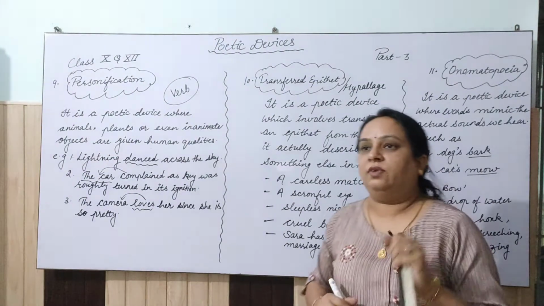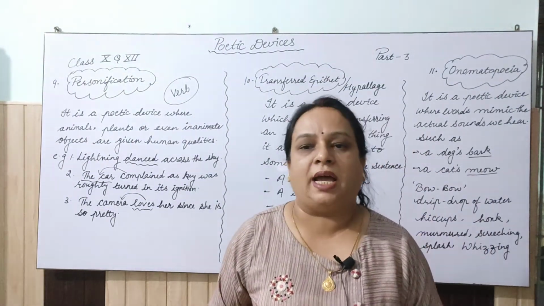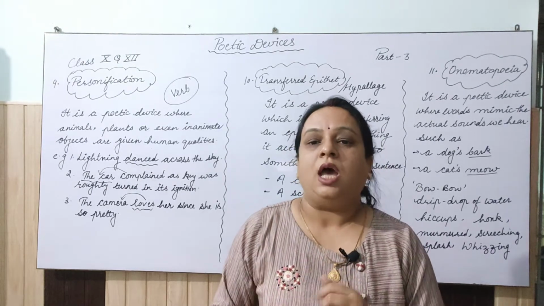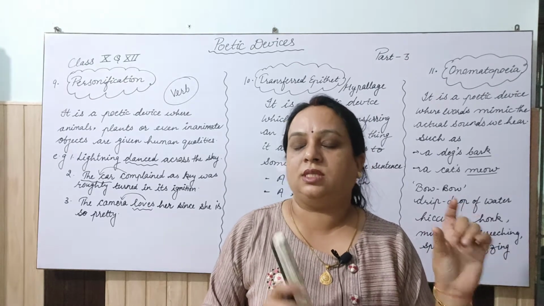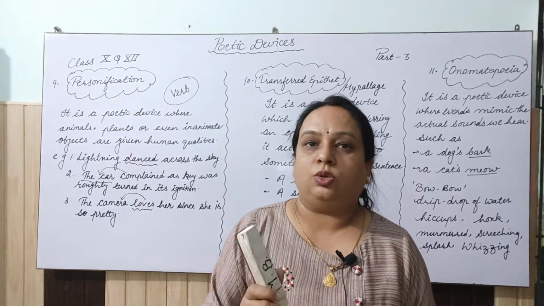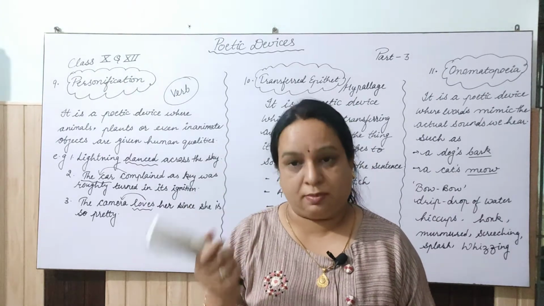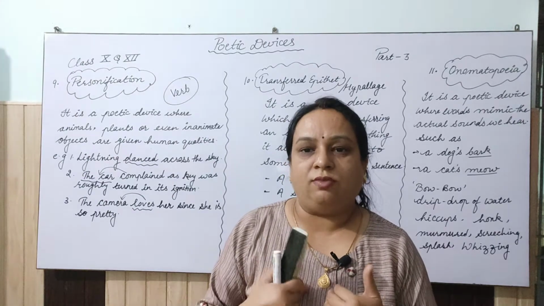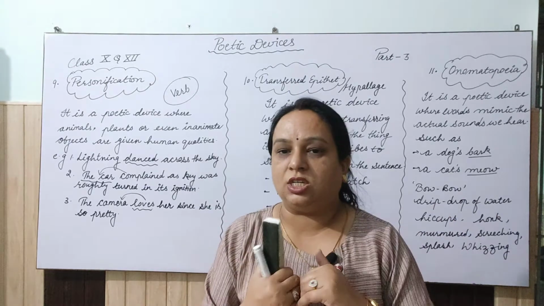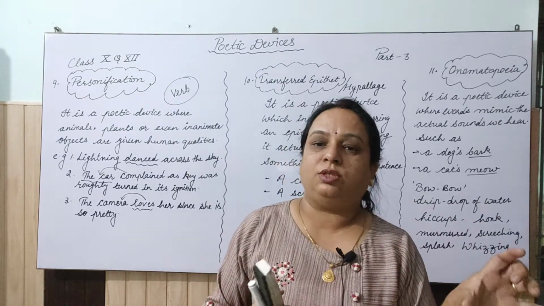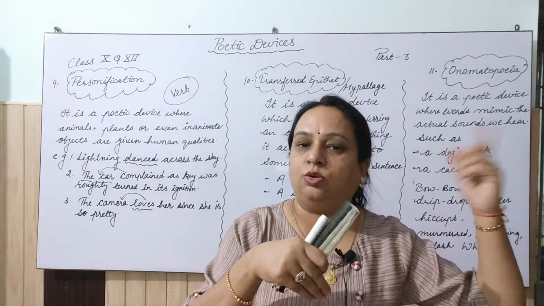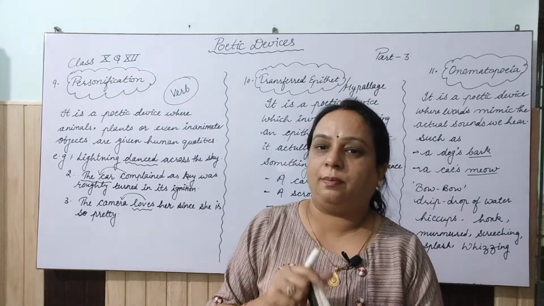For example, we'll say I had a sleepless night yesterday. So sleepless night, clear? Night is what? Noun, and I am adding this sleepless before this night, clear? Night cannot be sleepless. I was sleepless, I could not sleep, but I transferred my quality, my adjective, to that particular night. So when I transferred my quality to the night, that is called transferred epithet.